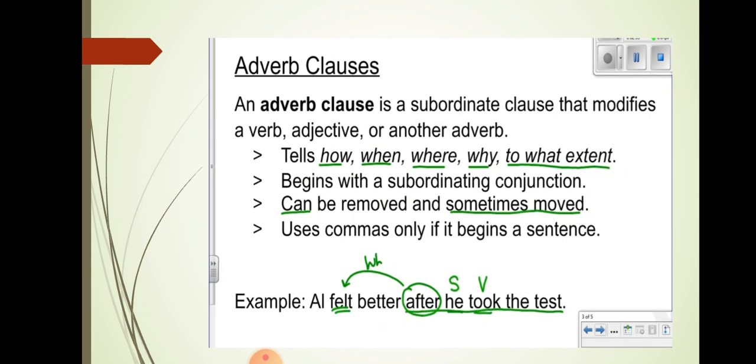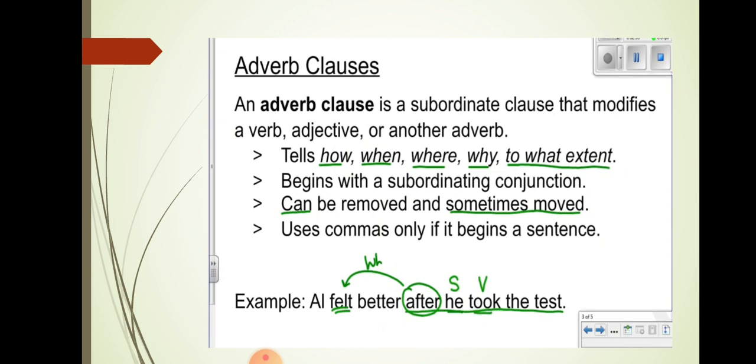What is an adverb clause? An adverb clause is a subordinate clause. It is a kind of dependent clause that modifies a verb, adjective or another adverb. It tells how, when, where, why, to what extent something happens. It begins with a subordinating conjunction.